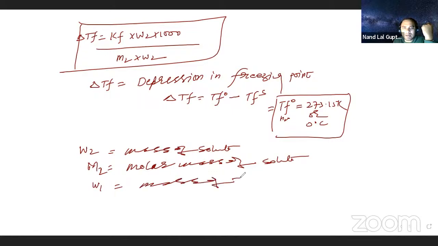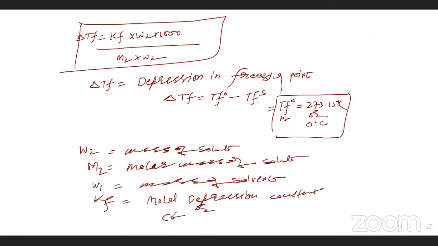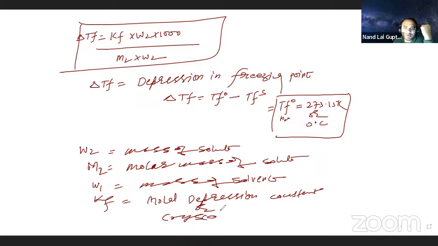Mass of solvent. KF is one molar. This is called molar depression constant. Another name is also there: cryoscopic constant. This is also the name.